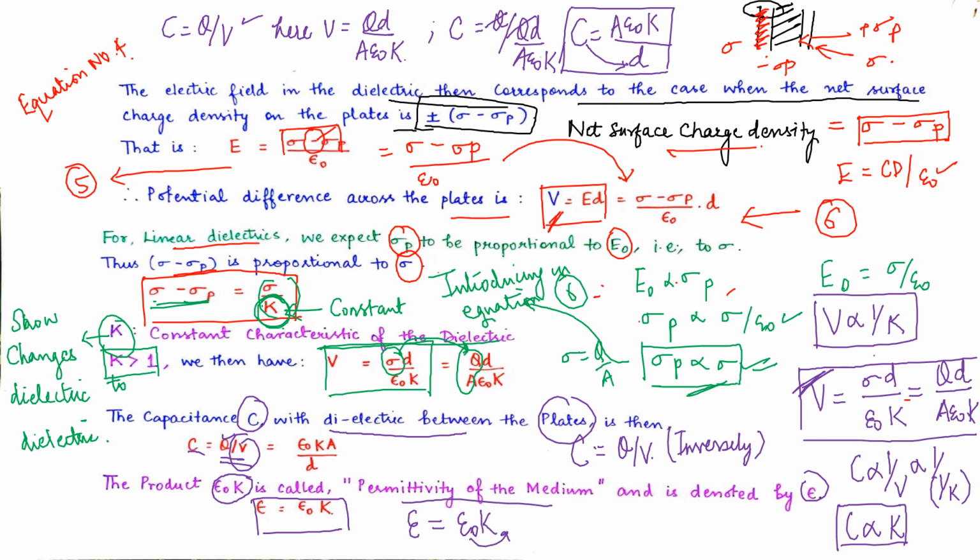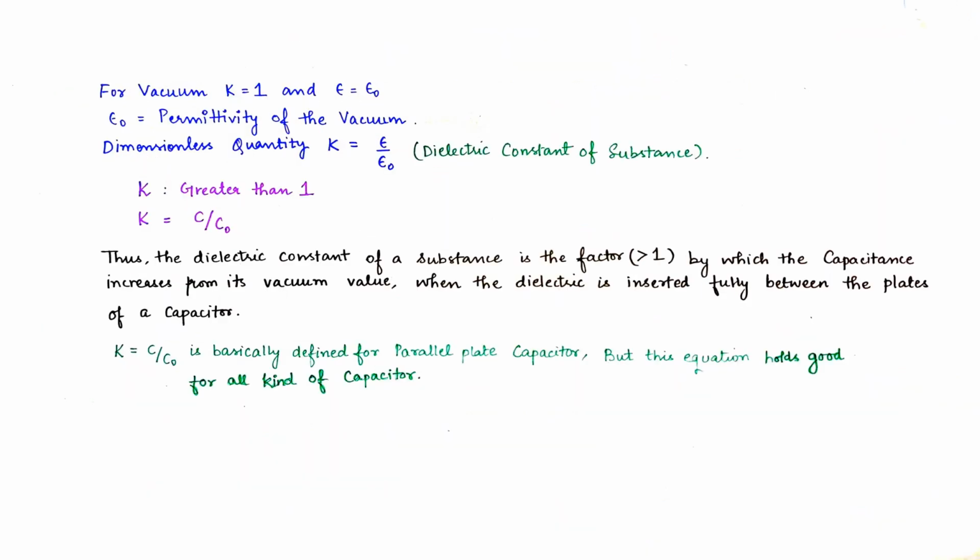Permittivity in free space is epsilon naught. And what about K? K is dielectric constant. For vacuum, the dielectric constant is 1.